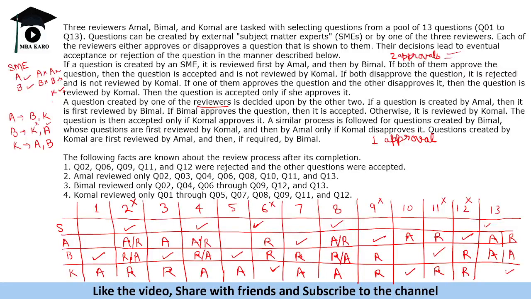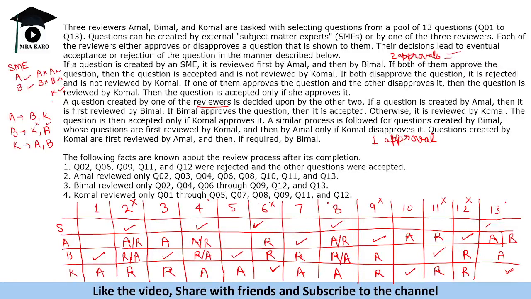Because if Komal creates, it requires only one approval, but it is not being approved in the first instance, then only it will pass on to B. So we know that okay, this person definitely approved it, but it came from here to here. Now the tricky parts were in 2, 4, 6, 8 and 13. These questions are the ones wherein we are not sure of who approved or rejected.